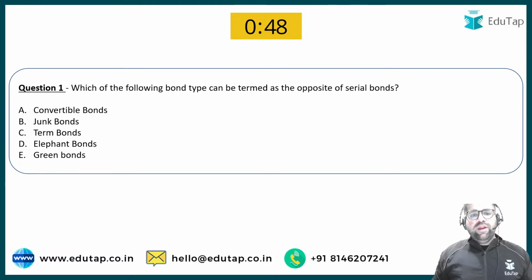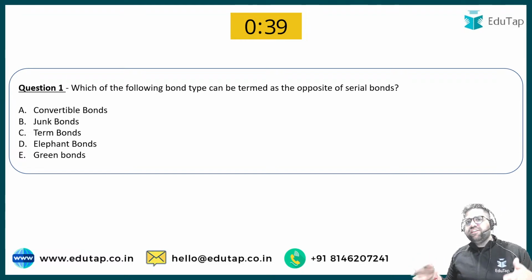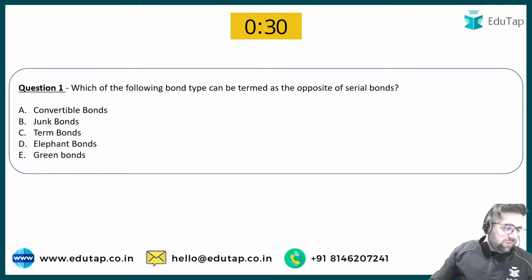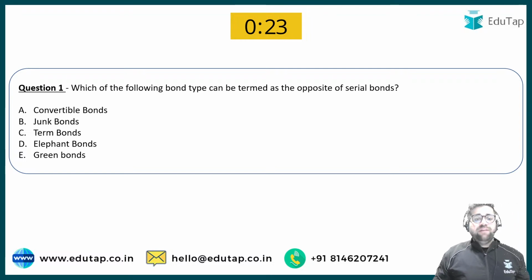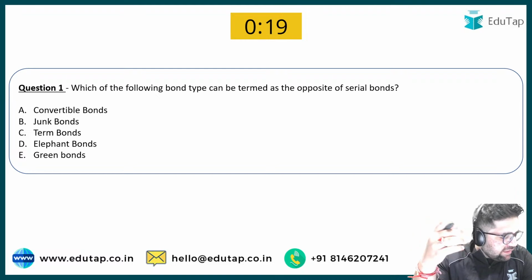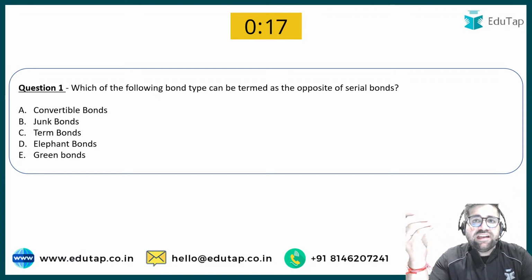Which of the following bond types can be termed as an opposite of the serial bond? So I hope you know what a serial bond is. Serial bond is that particular bond which expires in different installments. The question is asking you which of the following types of bond is an opposite to serial bond. So what will be the answer? Option A, B, C, D or E? What will be the answer over here? And be ready for my counter questions, because then only the session can become, I would say, interactive.